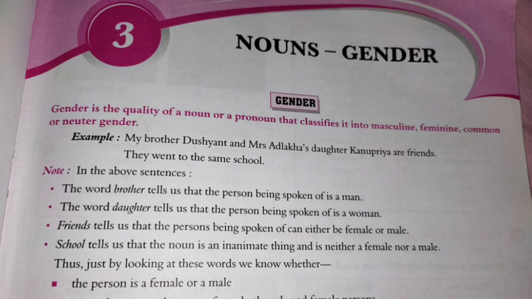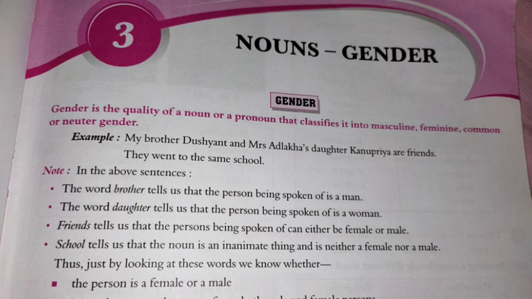Next point, school tells us that the noun is an inanimate thing and is neither female nor male. So children, whenever you see the noun school in your example, it tells us that the noun is an inanimate thing. Means इसे भी हम नहीं समझ पाएंगे school word से, because it is a non-living thing. It does not have a life, so it is called a non-living thing, neither female nor male. School is neither female nor male.